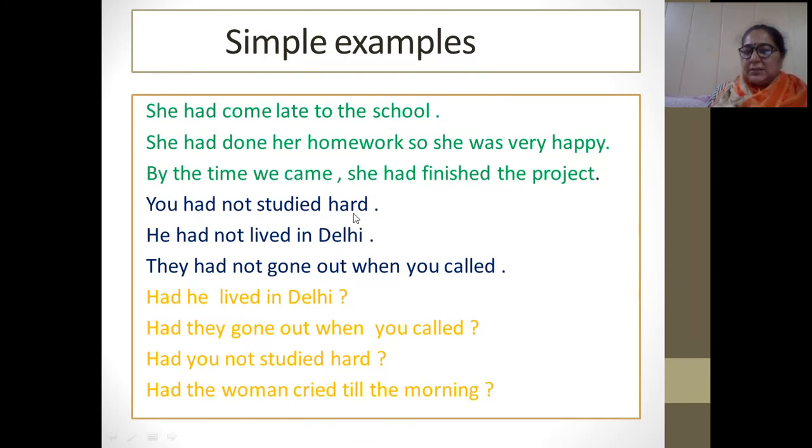You had not studied hard. He had not lived in Delhi. They had not gone out when you called. Now the interrogative is: Had he lived in Delhi? Had they gone out when you called? The sign of interrogation is a must, because if you do not put this mark there, it means your sentence is totally wrong. Had you not studied hard? Had the woman cried till the morning? Right? This is the example of past perfect.